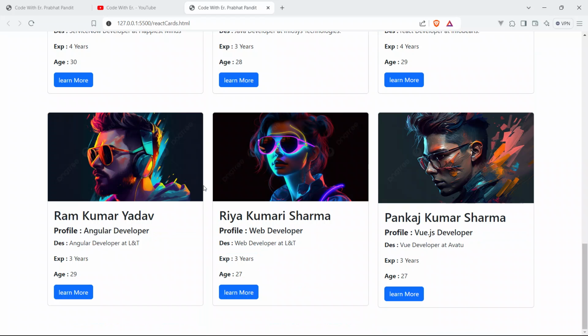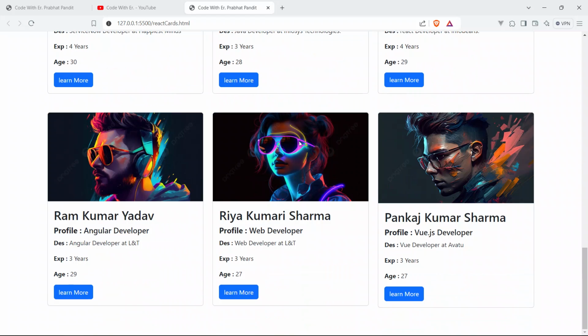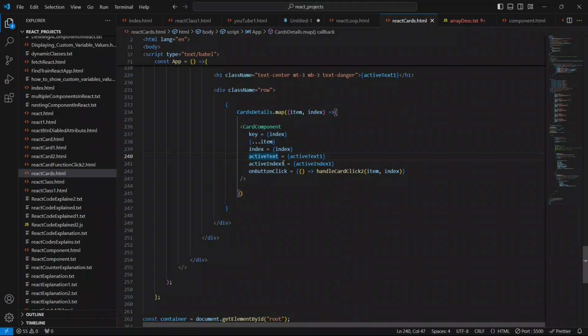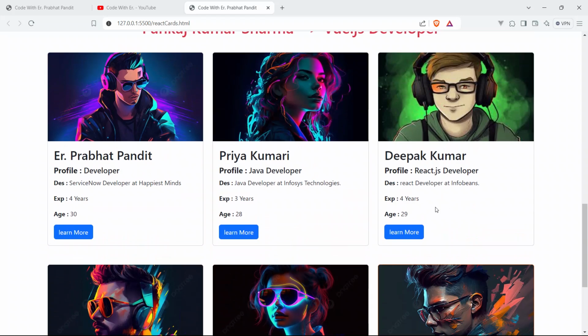Okay, so now it's doing great, and active text equal to active index equal to active index 1. Yeah, so now it's working.